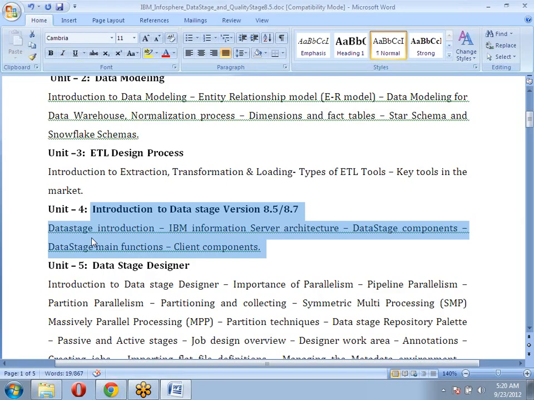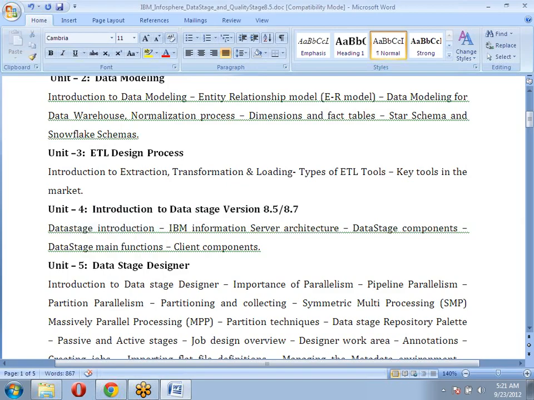Otherwise, we'll go for 8.5. That depends on your machine compatibility. We can install either version on our machine, both the server as well as the client component. Then once the installation is done, we are going to discuss the introduction to that.